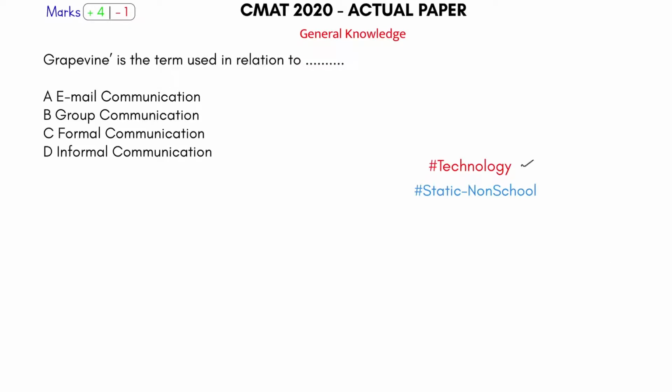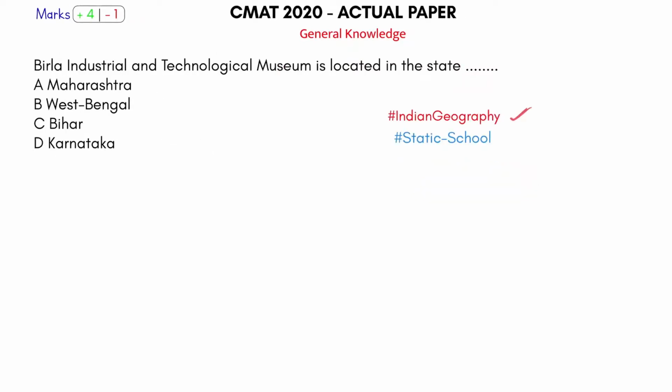Grapevine is a term used in relation to... So this is from the technology domain, static non-school. It's used for informal communication. Okay, so that's how you can get this as well.